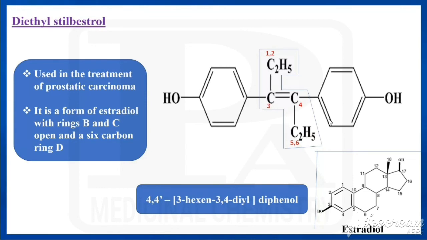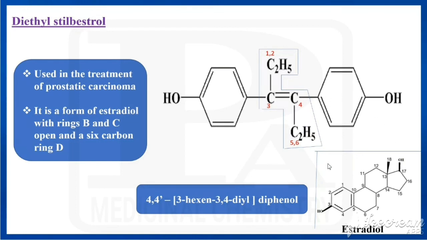So in the center it is having 3-hexene, and 3rd position is connected to one phenol, 4th position is connected to one phenol. 3rd position is connected to the 4th position of one phenol, and 4' position of another phenol. So that is the structure of diethyl stilbestrol. We have 2 ethyl, so diethyl stilbestrol. It is used in the treatment of prostatic carcinoma.